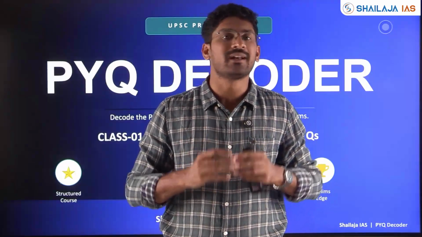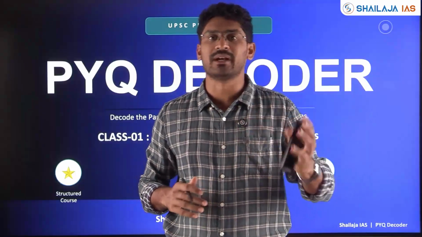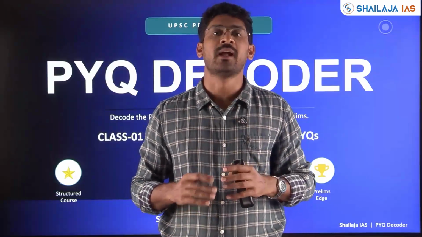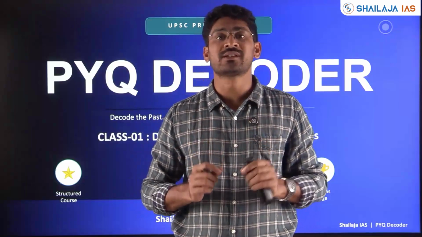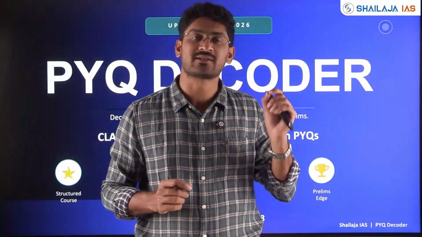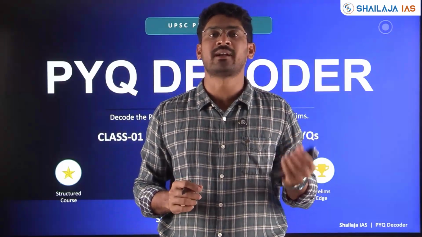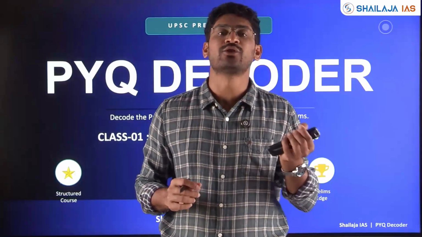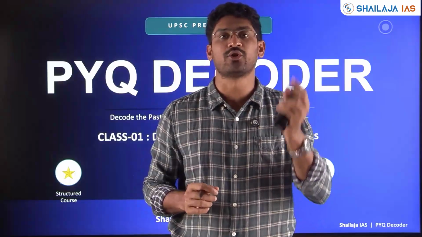See, you cannot read 700, 800 pages of big books with respect to ancient, medieval, art and culture, modern history and revise and remember. It's not possible. What you have to do is see which areas and themes UPSC has focused in last 5-6 years and put more efforts on that. You will be able to get at least 60 to 70% of the questions right, and those questions will make sure that you are in the list for the mains examination.